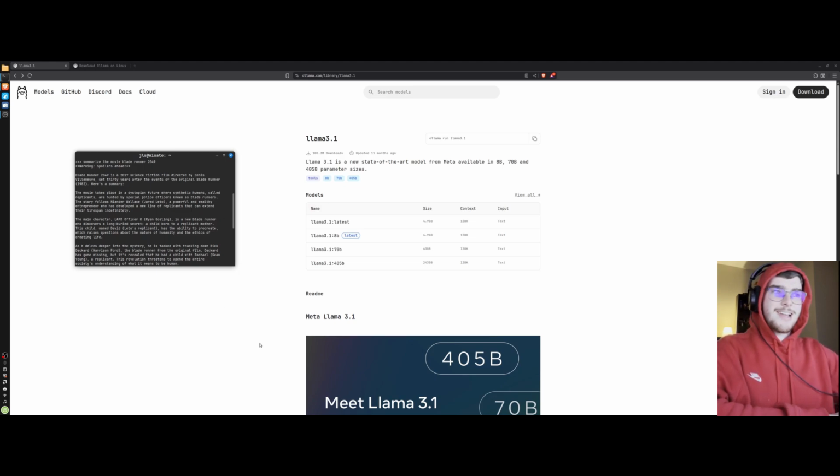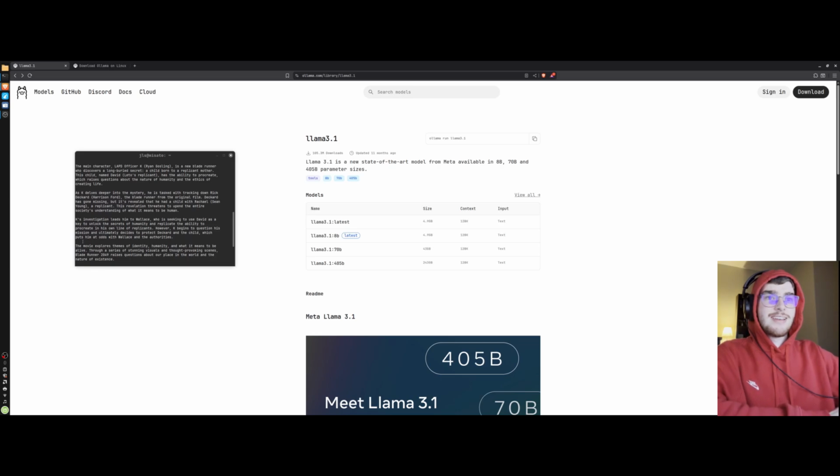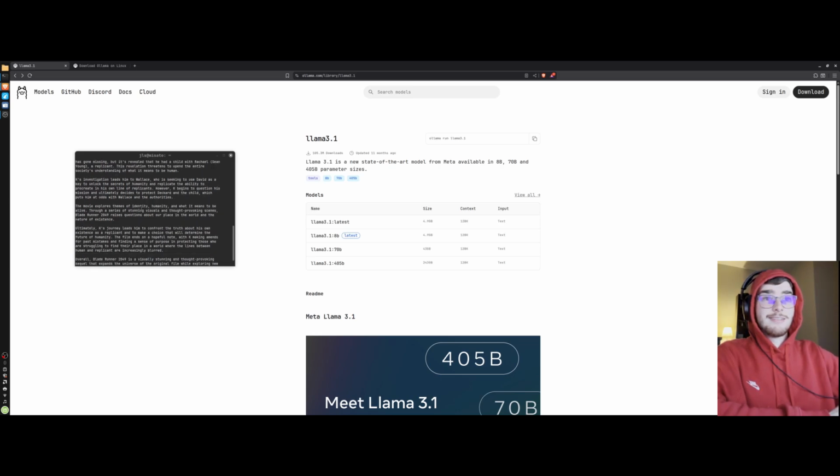Just for clarity, this might not be an issue with the 70 billion or the 4 or 5 billion, but smaller models have a tendency to hallucinate. So unless you want to use the 4 or 5 billion parameter model, which again, the size of this is 243 gigs. So if you have the time and the patience, I highly recommend it. But yeah, it makes stuff up. Yeah, I mean, most of this information's kind of right. I don't know. I mean, it doesn't even mention Joi or anything, but all right.